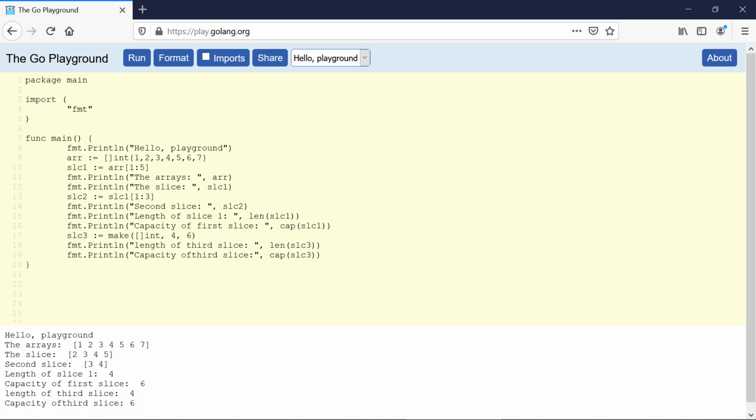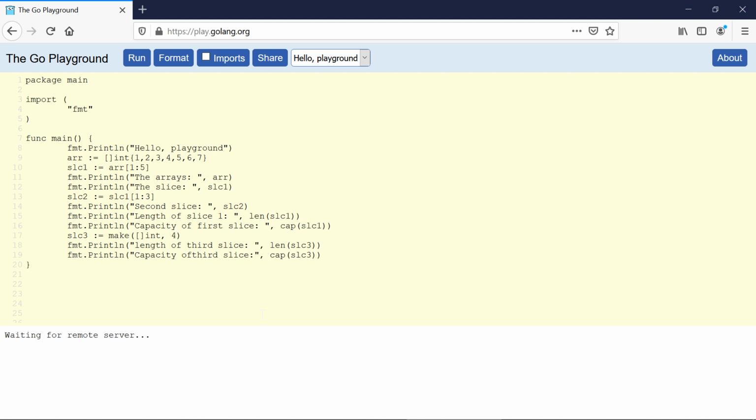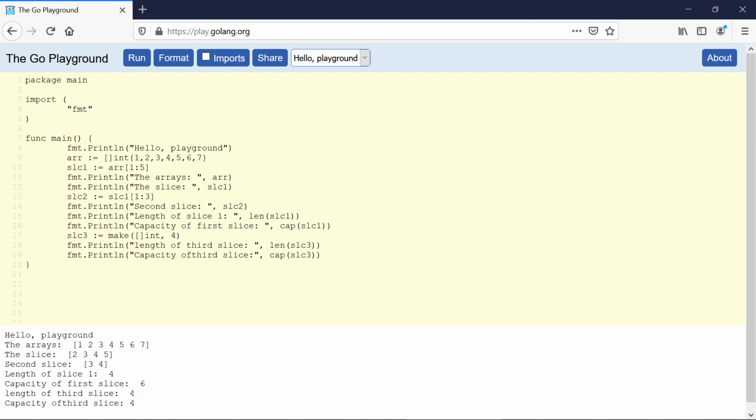Now what if I don't use this parameter capacity and run this code? Then we have the length as 4 and the capacity as 4 as well. So if you don't provide the capacity parameter, then it just makes the capacity the same as the length. So if we have the length as 4, then the capacity will also be 4 if you don't give this parameter capacity. So this is the third way in which we can declare the slices.